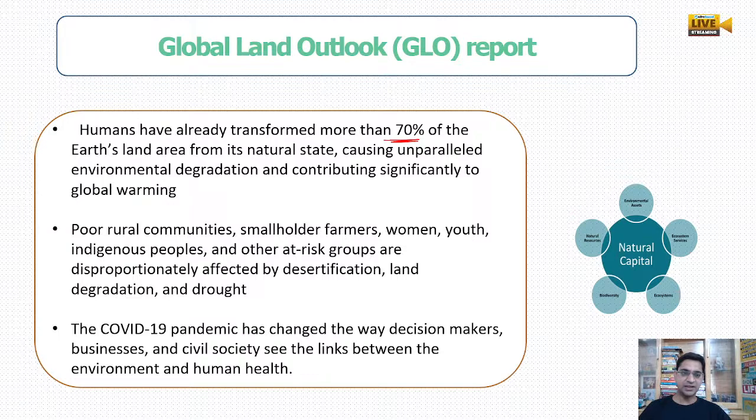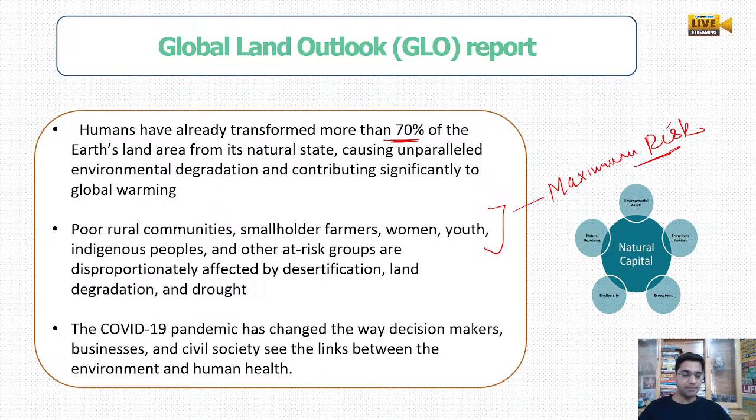Because of that, unparalleled environmental degradation is happening, and the scope of global warming is also increasing. Rural communities, small household farmers, women, youths, indigenous people are at the maximum risk.